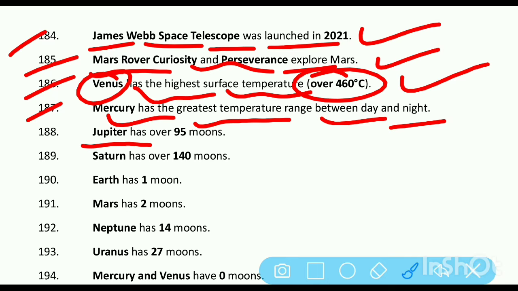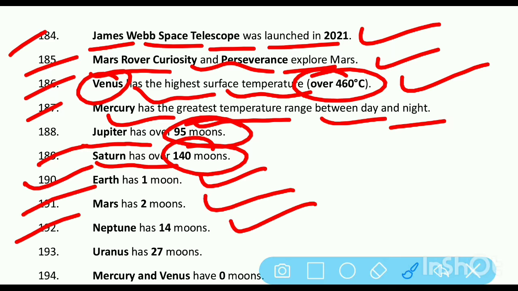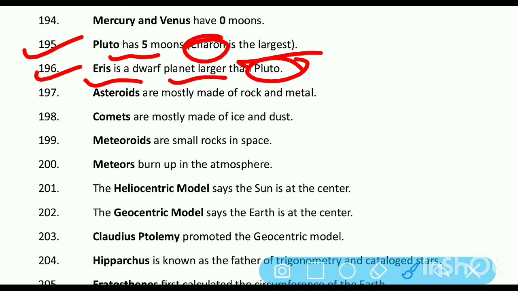Jupiter has over 95 moons. Saturn has 140 moons. Earth has 1 moon. Mars has 2 moons. Neptune has 14 moons. Uranus has 27 moons. Mercury and Venus have 0 moons. Pluto has 5 moons; Charon is the largest. Eris is a dwarf planet larger than Pluto.